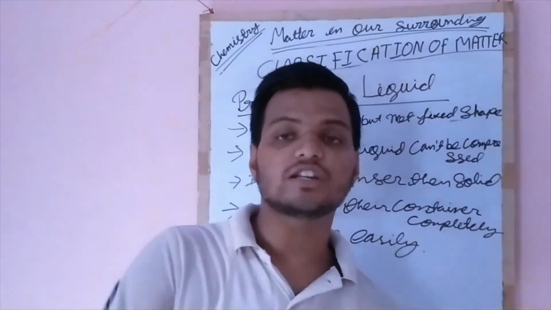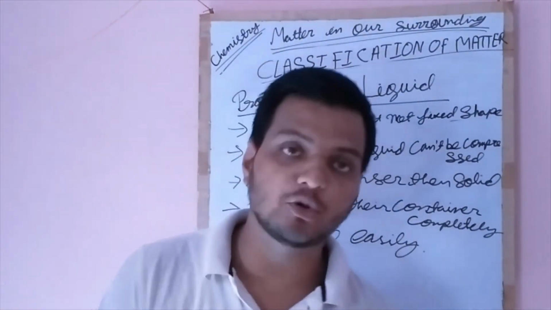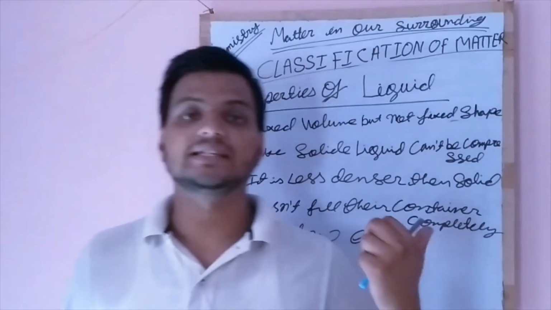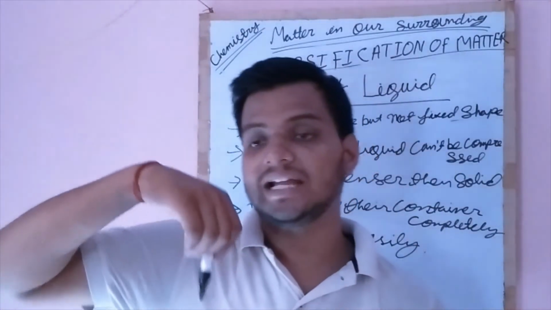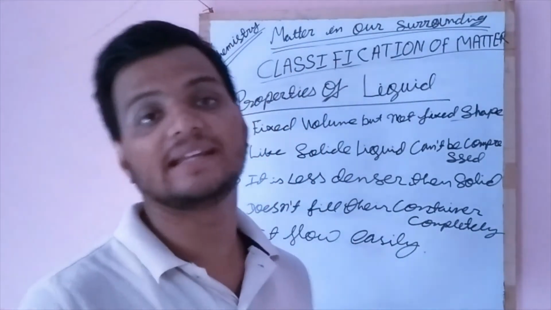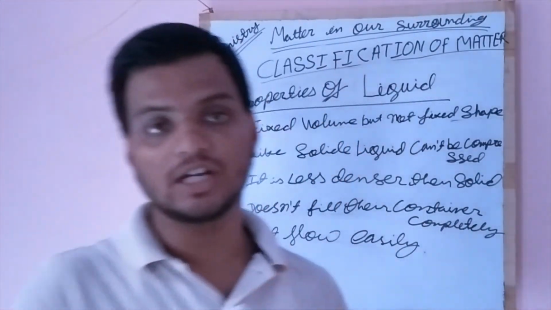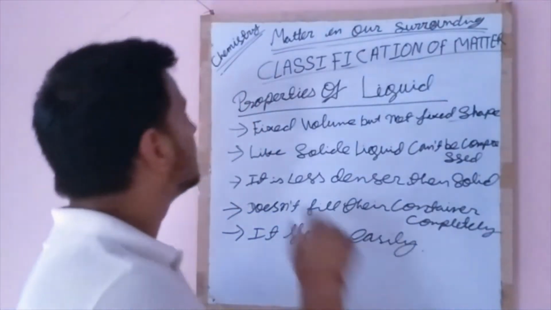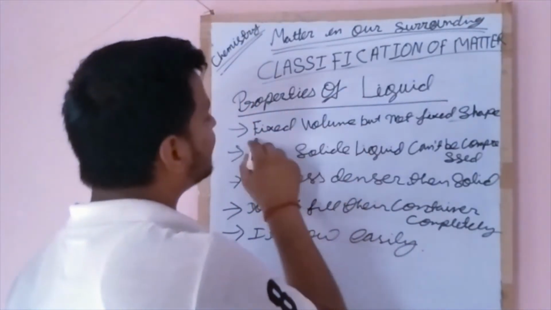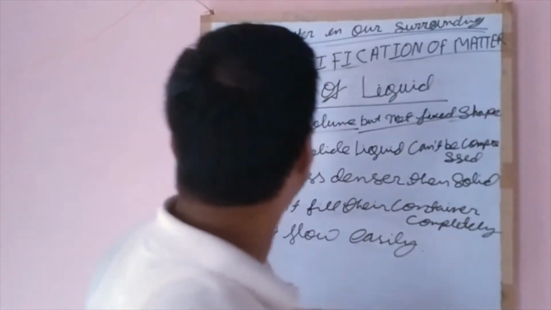Suppose at first we kept it in a circular bottle, its shape was circular, and the second time if we put it in a rectangular container, its shape will become rectangular. So the liquid has fixed volume but not fixed shape.